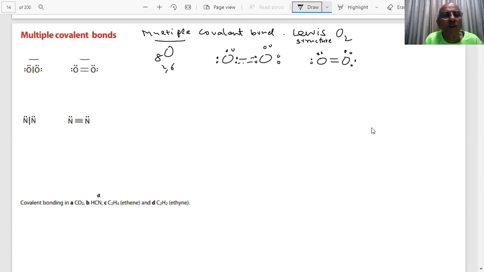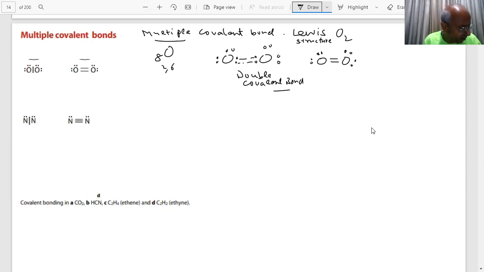How many covalent bonds are there? 2. There are 2 covalent bonds. That was a single covalent bond, and this is a double covalent bond. Single bond, double bond.